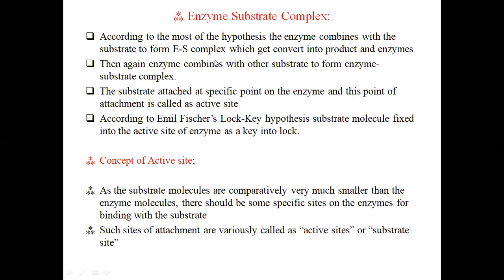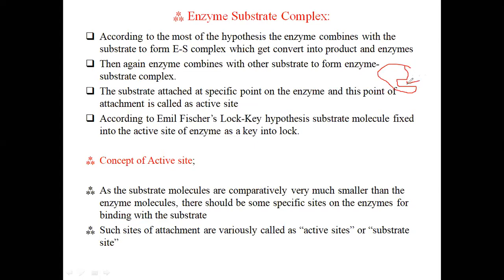So the substrate attaches at a specific point on the enzyme, and this point of attachment is called the active site. Friends, I have shown you many times that an enzyme is a globular protein. So the enzyme is a globular protein, and it has an active site. This is the active site of this enzyme.